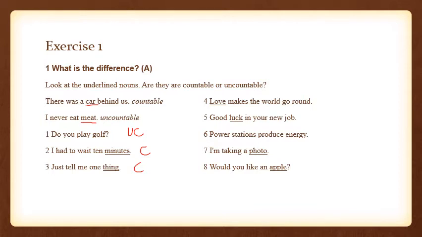Love makes the world go round. So love obviously cannot be measured. You can tell someone that you love them a lot or you love them to some extent. So love cannot be counted. That is why love is an uncountable noun. Sorry for the misformed C. Let me correct it. Let me write this C again. So this is an uncountable.